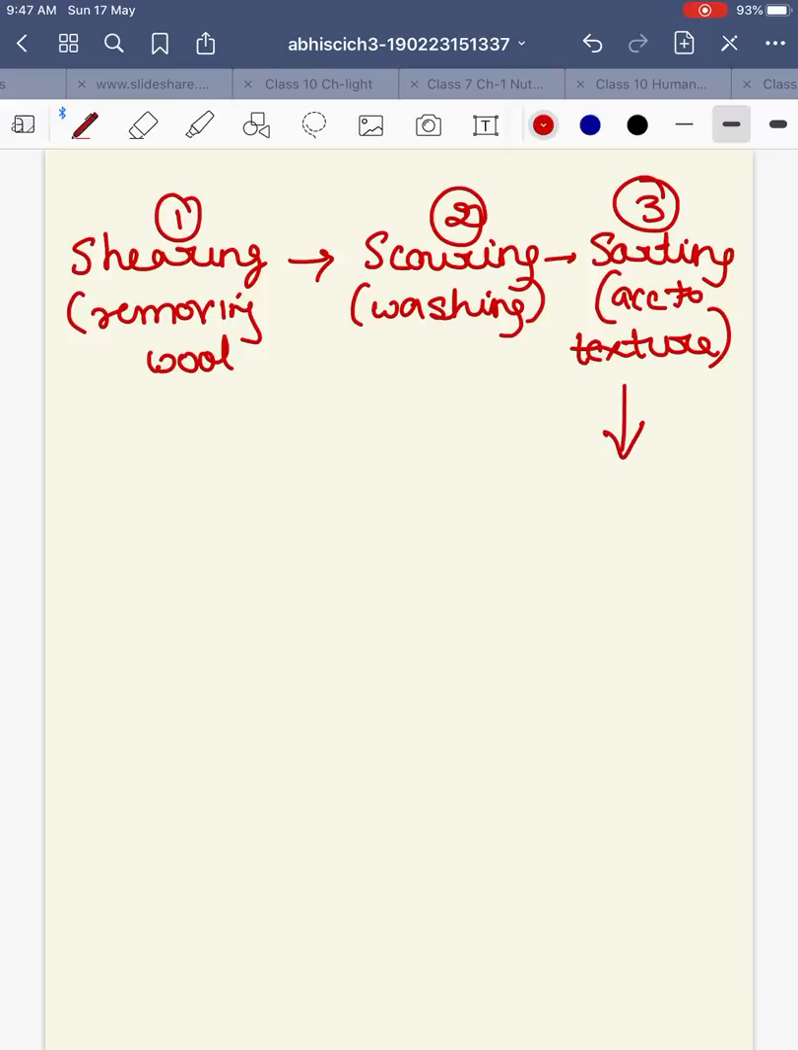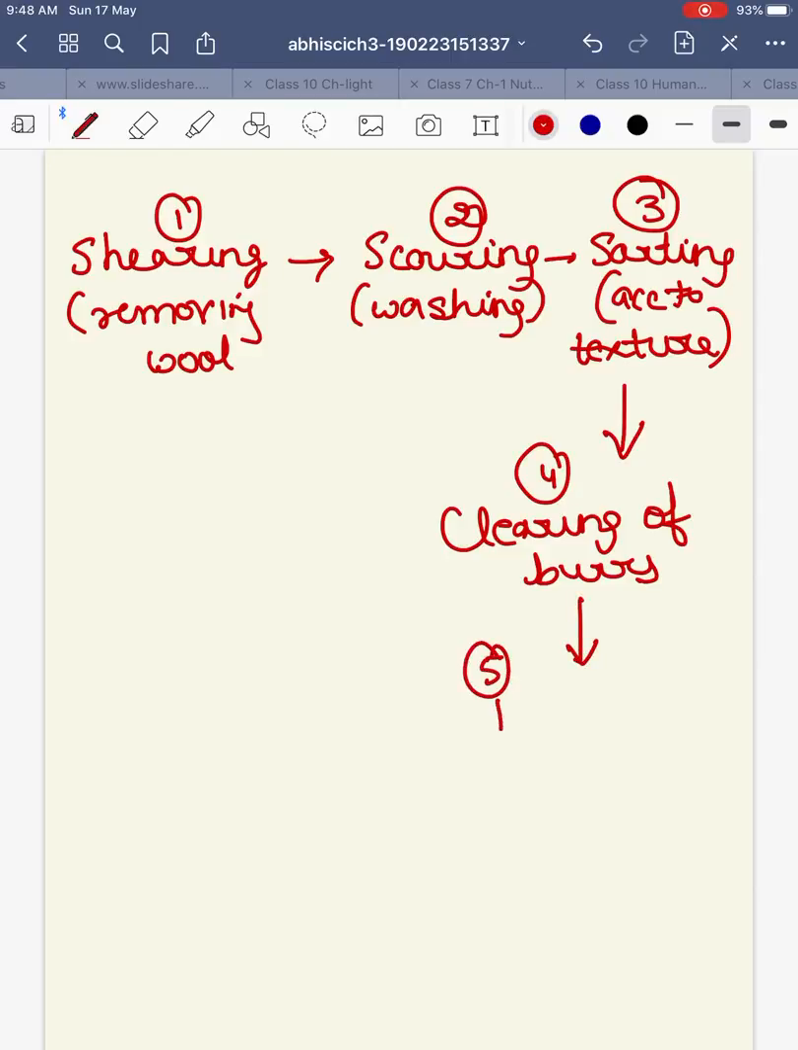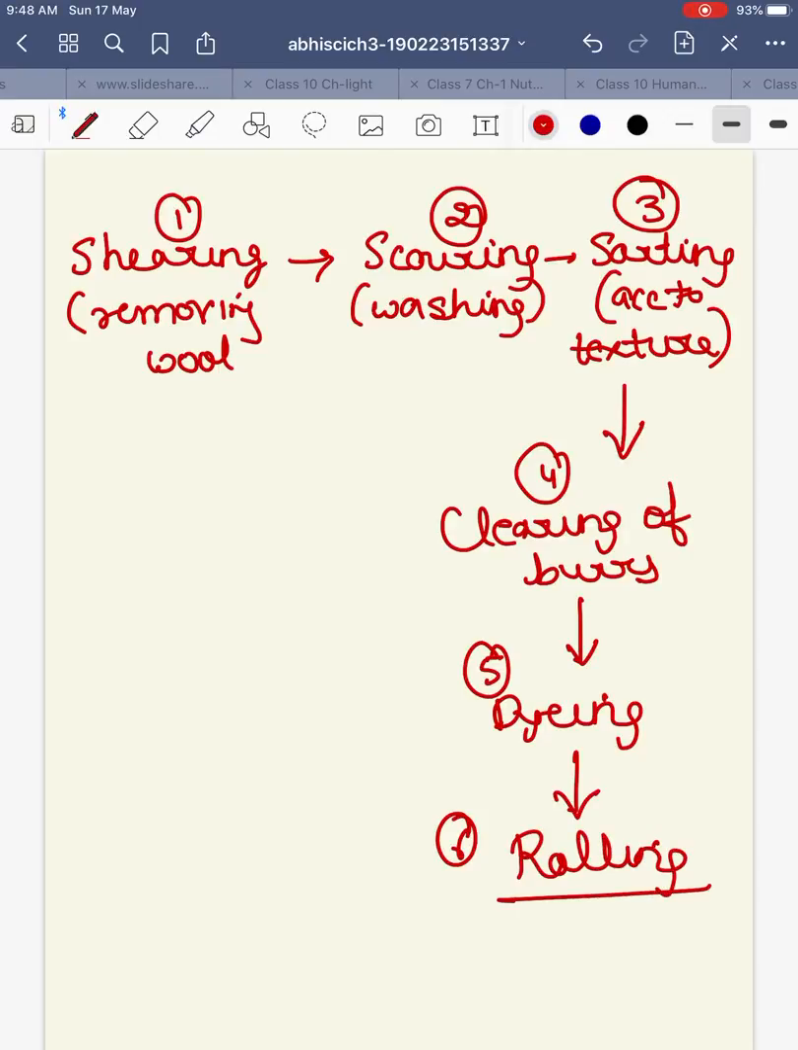Then the fourth process was clearing the burrs. Burrs are the unwanted particles. They are part of wool only, but they are not required in our fibers, so we remove them. Then the fifth process was dyeing the wool into beautiful different colors. And the sixth process was rolling. The long fibers are rolled into bundles which are sent to market, used to make sweaters, and the smaller fibers can be spun into yarn that can be used to make woolen clothes.